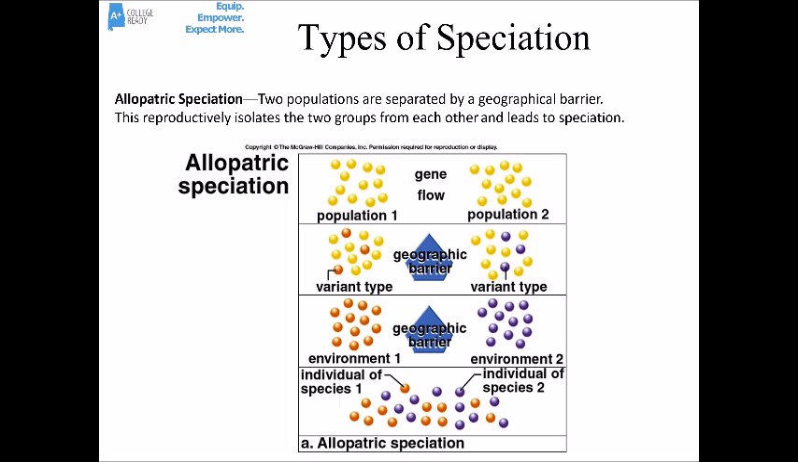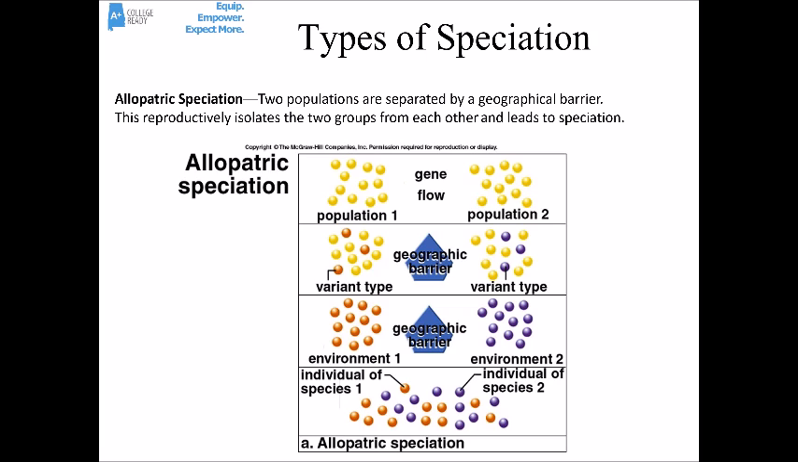So we're going to talk about two or three main kinds of speciation. The first one is allopatric. This is when you have two populations that are separated by some kind of geographical barrier, maybe an ocean or a mountain or a huge ravine. Because they're geographically separated, they can no longer reproduce.